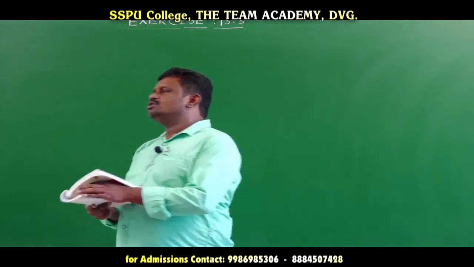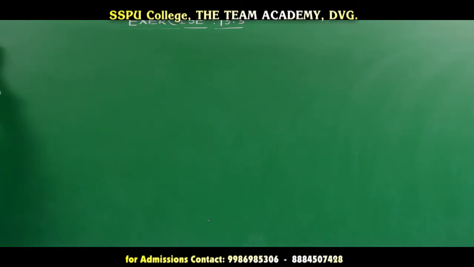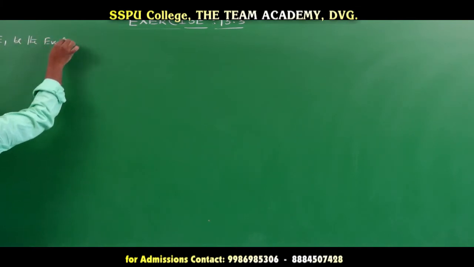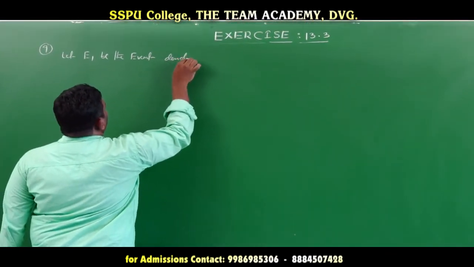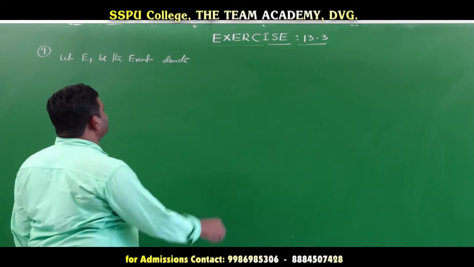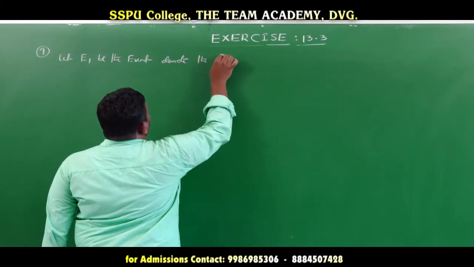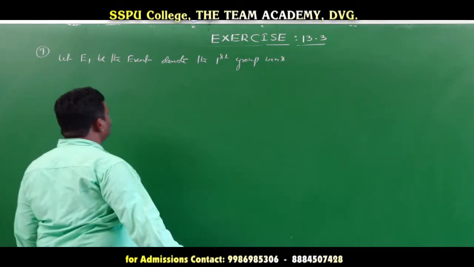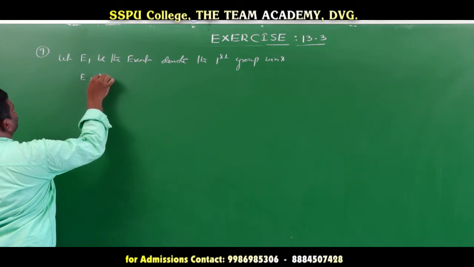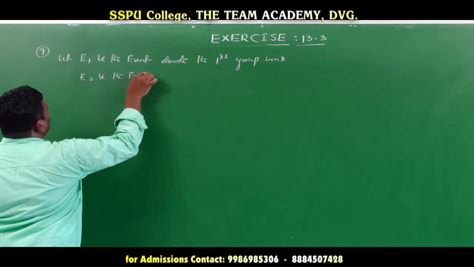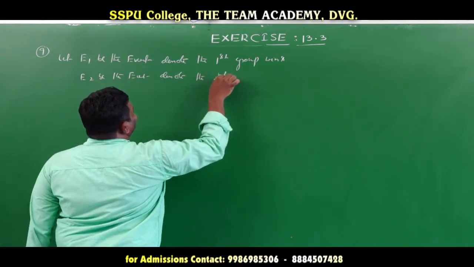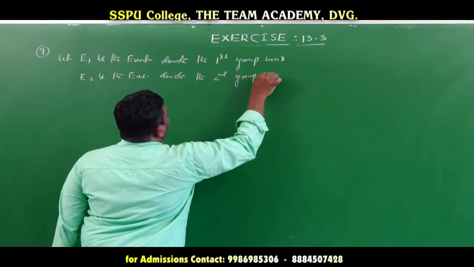That probability we want. So first, the events: let E1 be the event denoting the first group wins. Next, E2 be the event denoting the second group wins.